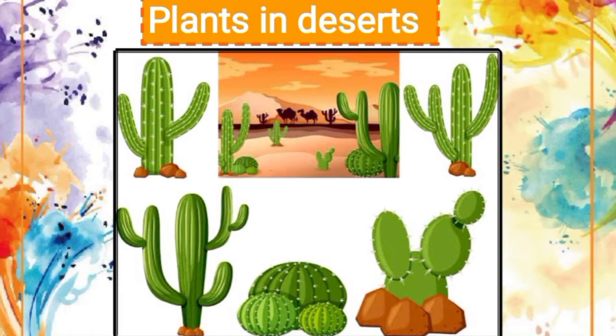Examples of plants growing in deserts are cactus, babool, etc. Desert plants are also known as xerophytes, and some adaptations shown by these plants are that leaves change into spines to prevent water loss by transpiration.